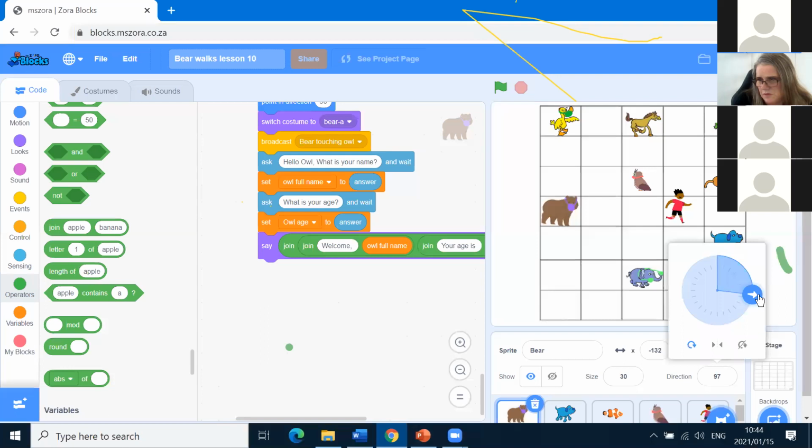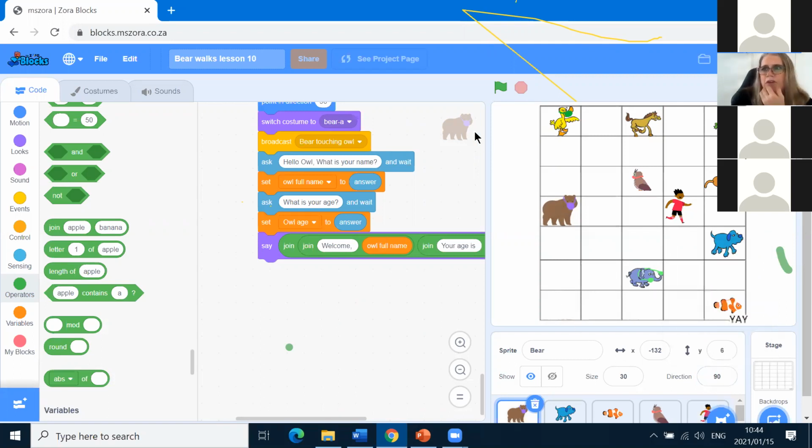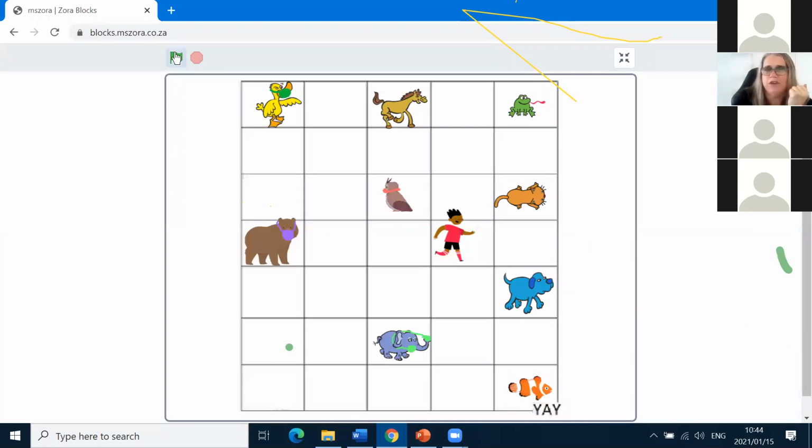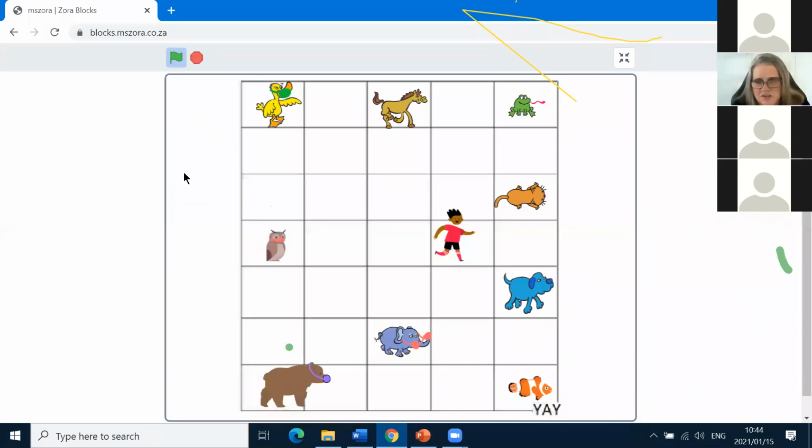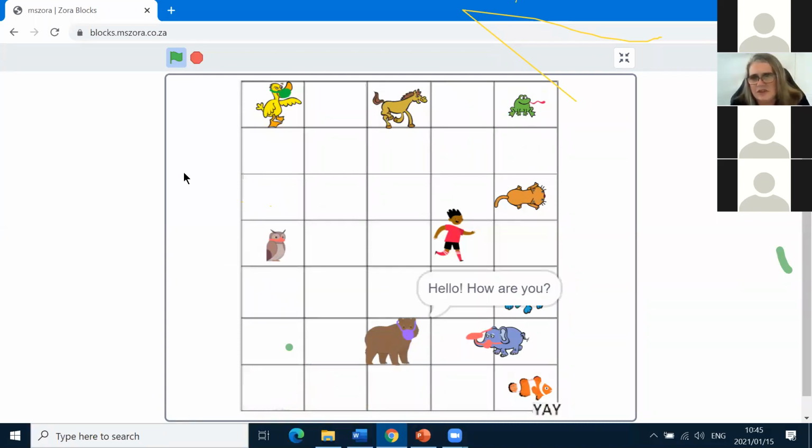All right, I'm trying to get a 90 here. It's quite tricky with this arrow here. It's so sensitive. Better just type in the number there. Anyway, let's go and run the code and see how far we got. And if we're happy with what we got so far, this is what you do with programming. You always test everything step by step, and you fix what you think could be fixed.